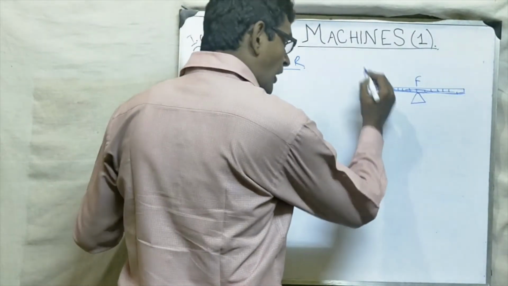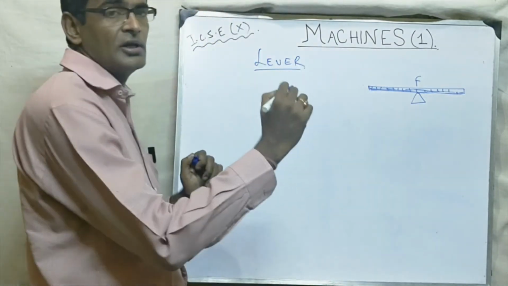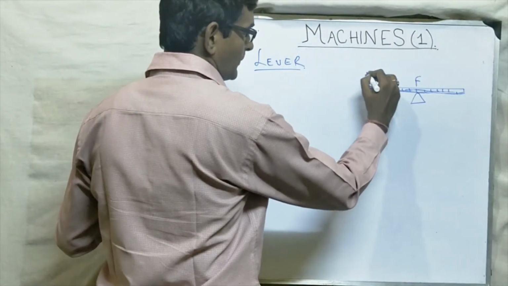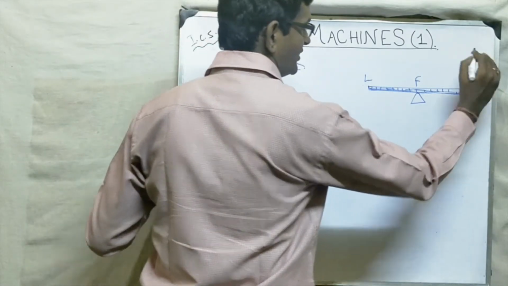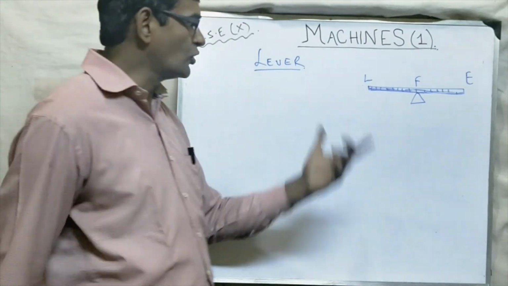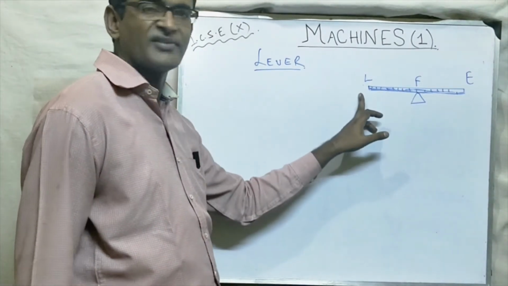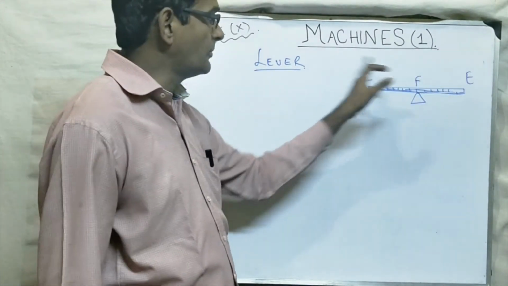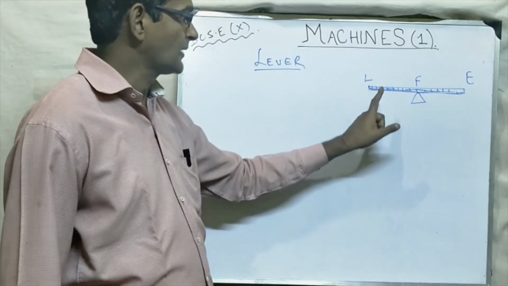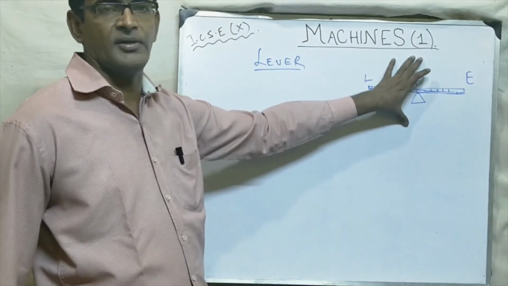Now, there are 3 points on a lever. So if this is the fulcrum, and this end is called the load and this end is called the effort. Now this is not necessary, as you know very well. The fulcrum can also be at the side, and the load can also be in the middle. There are many combinations that we'll study now. So let us consider the first combination.